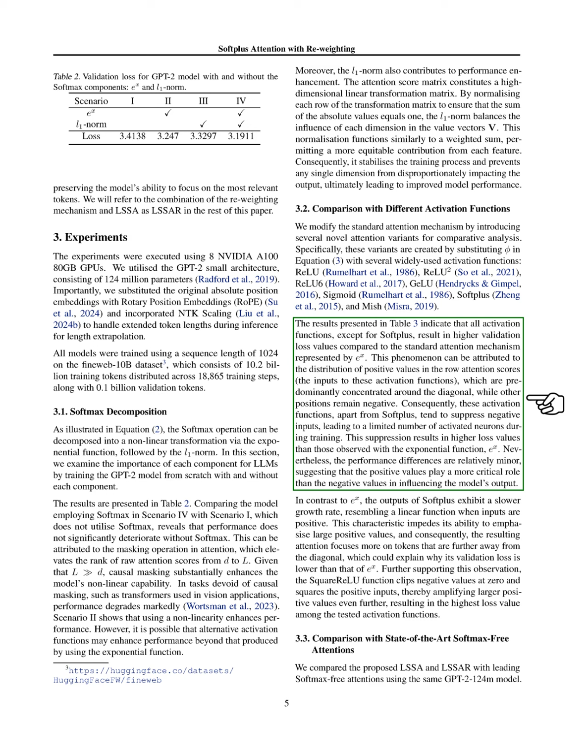Section Summary. In this section, we conducted experiments using 8 NVIDIA A100 GPUs and the GPT-2 small architecture, replacing absolute position embeddings with rotary position embeddings and applying NTK scaling for longer token lengths. We explored the impact of Softmax and various activation functions on model performance, finding that while Softmax is not critical, the L1 norm and certain nonlinearities enhance performance, particularly in managing longer sequences, with our proposed LSSAR demonstrating exceptional stability.